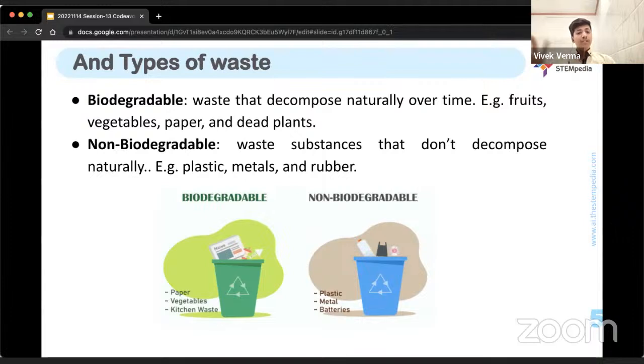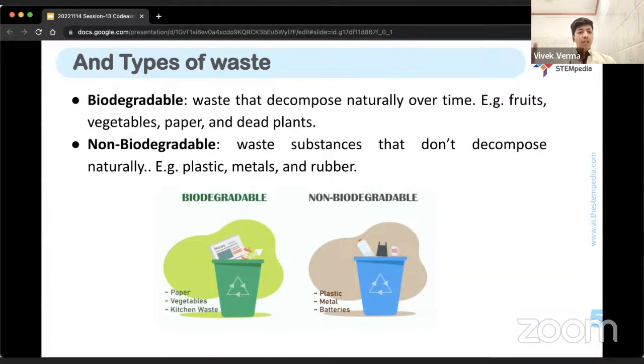And non-biodegradable waste is the exact opposite of it. Those wastes which cannot decompose, which cannot mix in and nourish the soil, which can only pollute the soil, cause soil erosion, cause bad agricultural cultivation practices, and many more hazardous things.